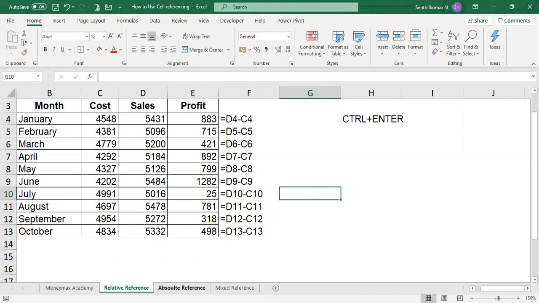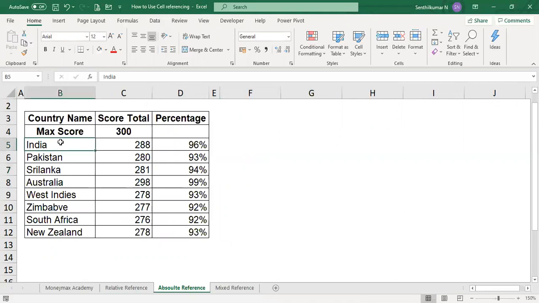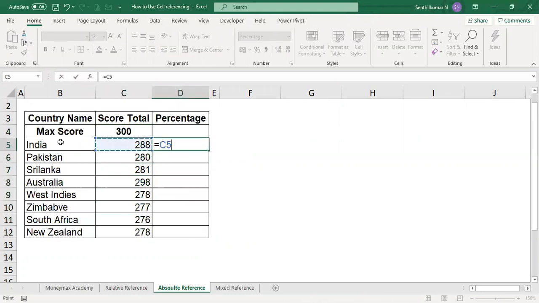Okay. Now we are going to learn about absolute reference. I am giving one practical example. Country names and scores are given: India, Pakistan, Sri Lanka, with scores out of 300. You want to know the percentage. Normally you divide 280 by 300 and you will get the percentage.